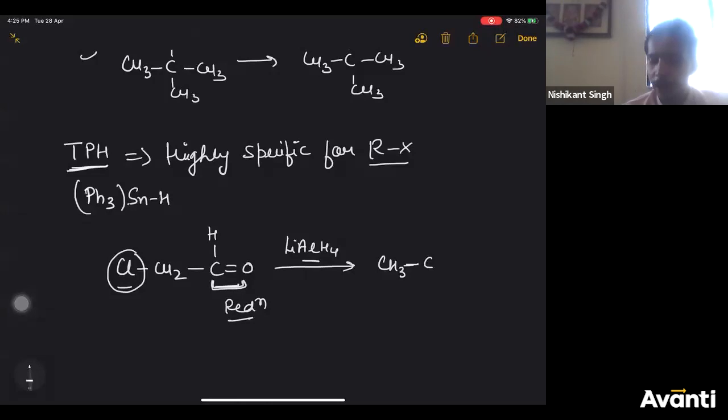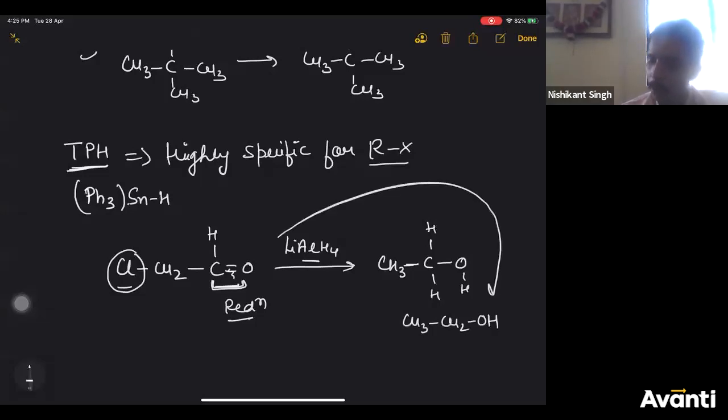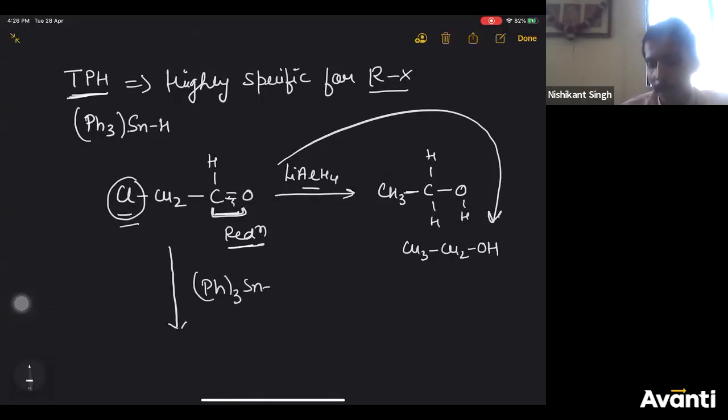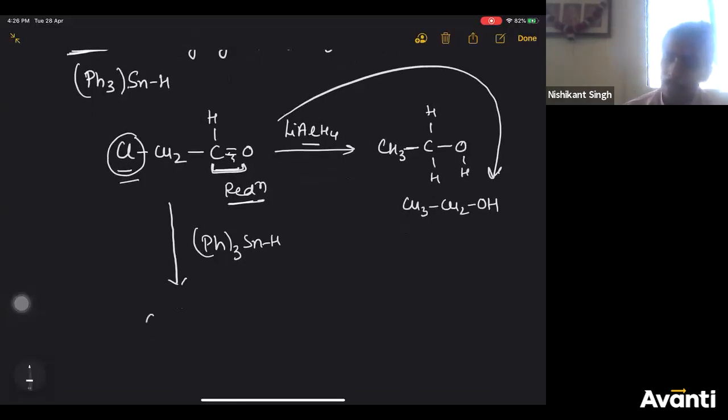Reduction means addition of hydrogen. So break the pi bond and add hydrogen. So you'll get H here, H here, H here. So what did you get? CH3CH2OH. So basically, if you treat it with LiAlH4, you'll get ethanol. That means it will reduce both aldehyde as well as halogen. If you want the aldehyde not to reduce, only the halogen to reduce, then you will add triphenyl tin hydride, because triphenyl tin hydride will replace Cl by H, but it will not touch your aldehyde. Therefore, it is very, very important.